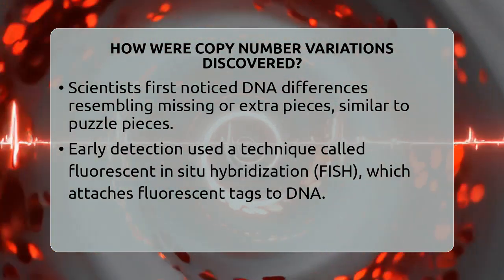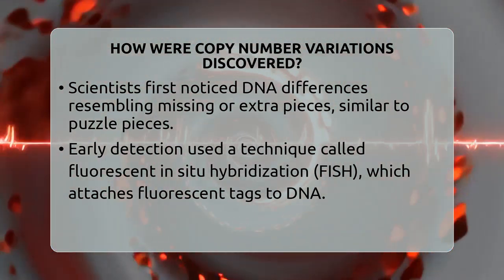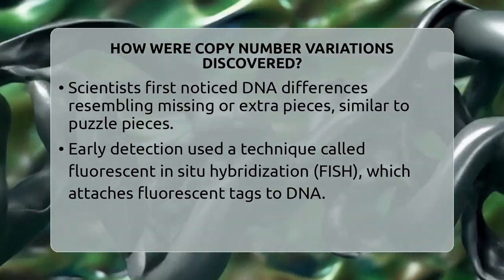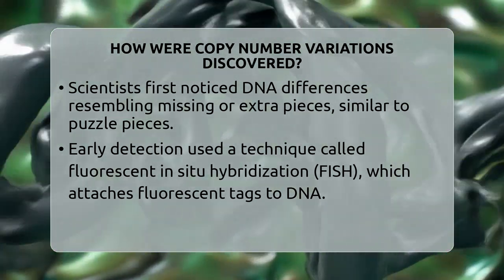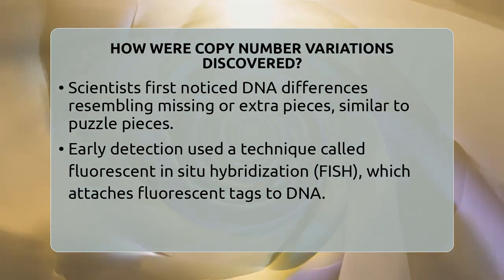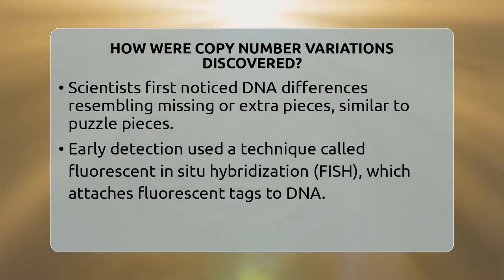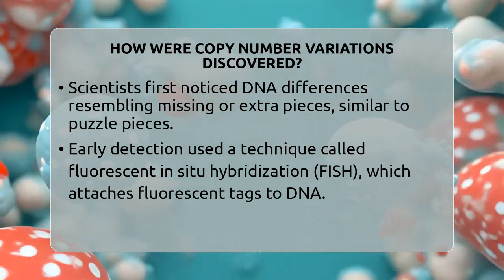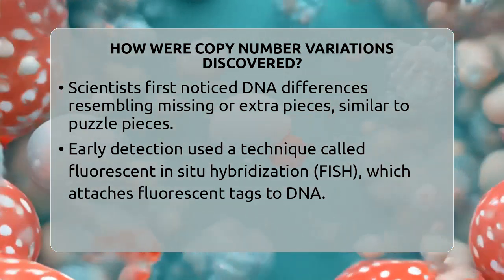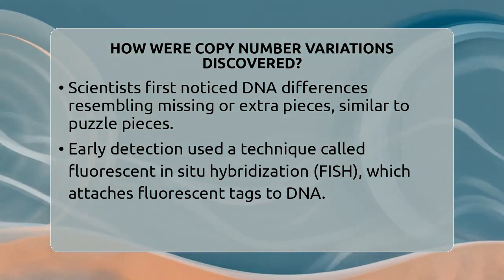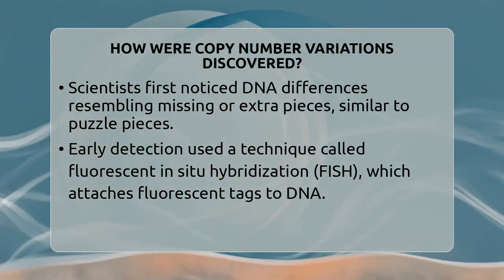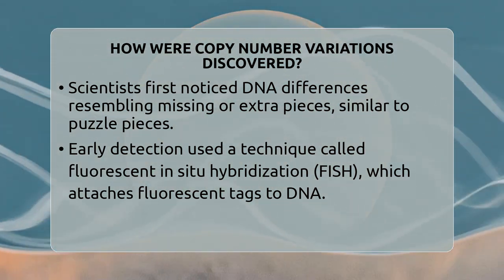But how did scientists figure out these changes in the first place? Let's take a journey through the discovery process. Long ago, scientists used a technique called fluorescent in situ hybridization, or FISH for short. This method involves attaching tiny fluorescent tags to specific DNA sequences. When viewed under a microscope, these tags show where the DNA is located.